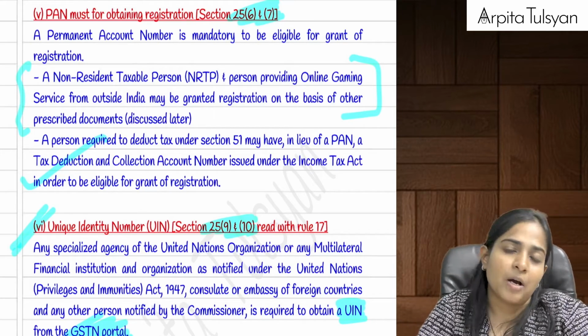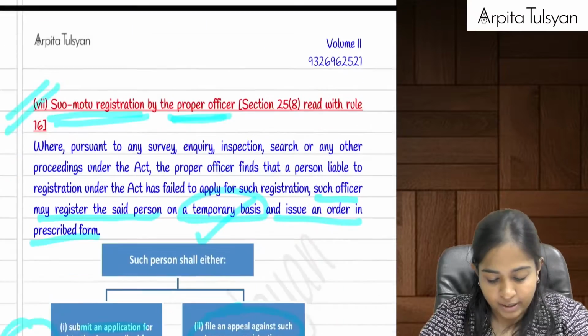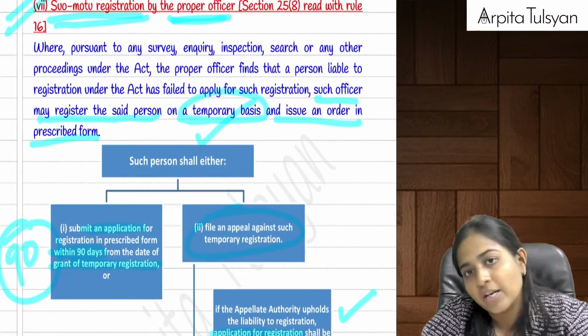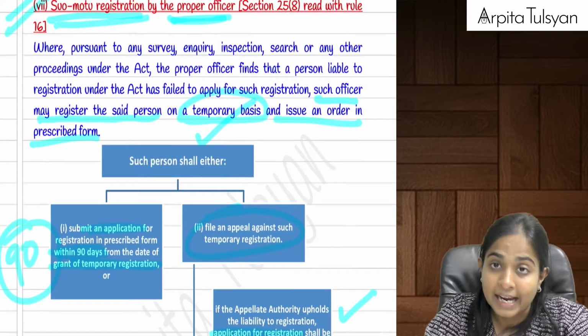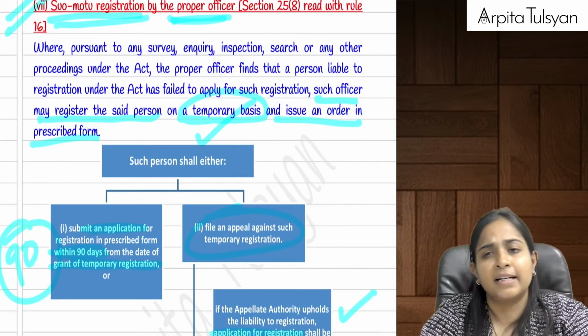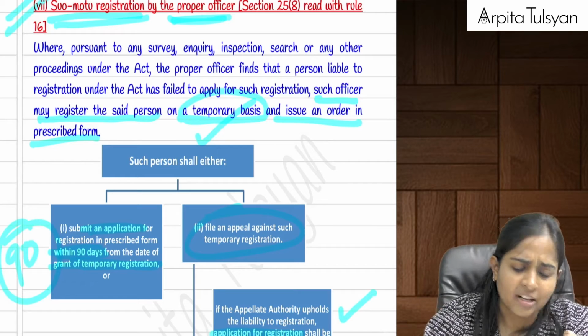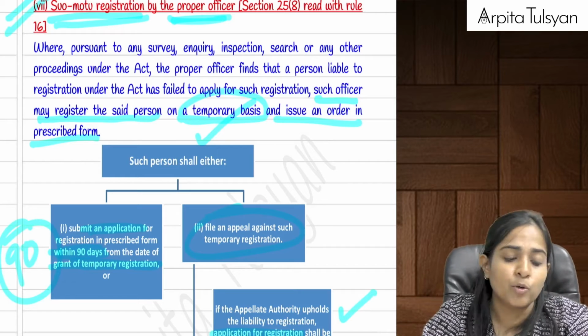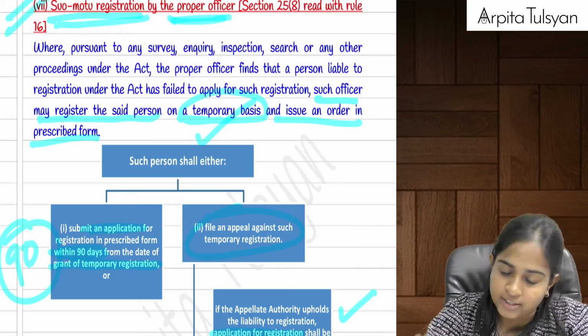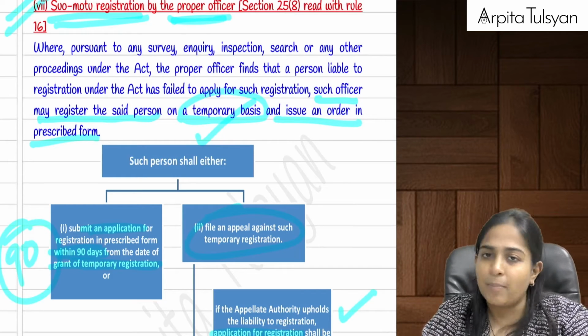Right? Now let's say if we did not apply for registration, can the proper officer suo moto give me the registration? Answer is yes. Let's say I was liable, I was eligible for registration, but I did not apply, and the officers conducted inquiry, inspection, survey, etc. in my business, and they came to know that I should be registered, then they will issue me a temporary registration for the time being, and they will pass an order on me.